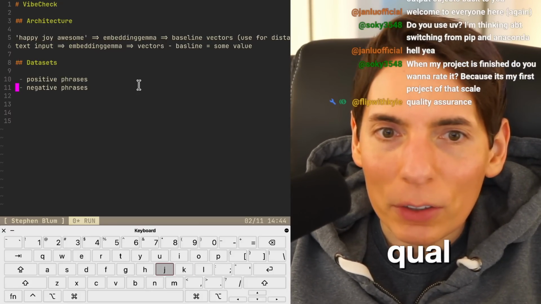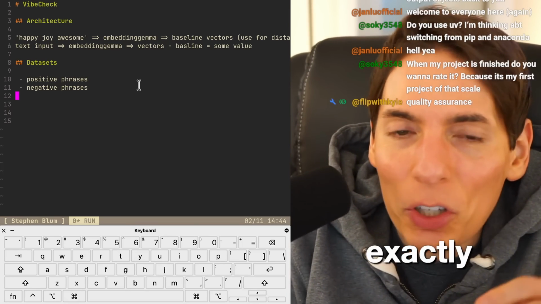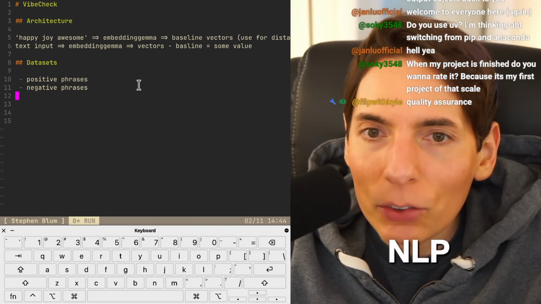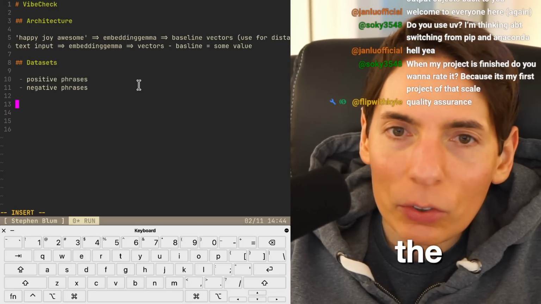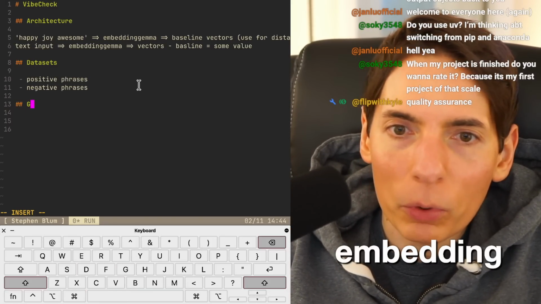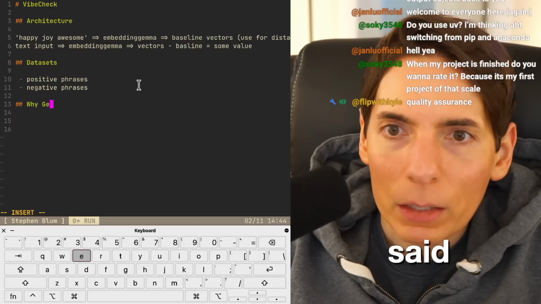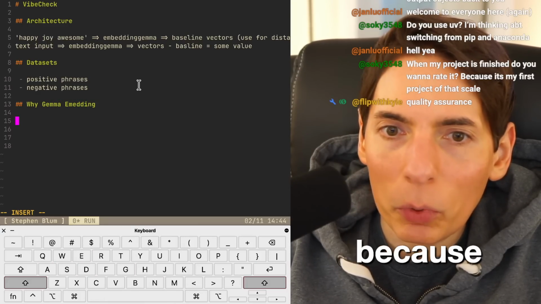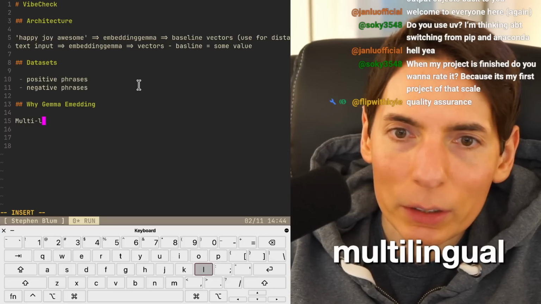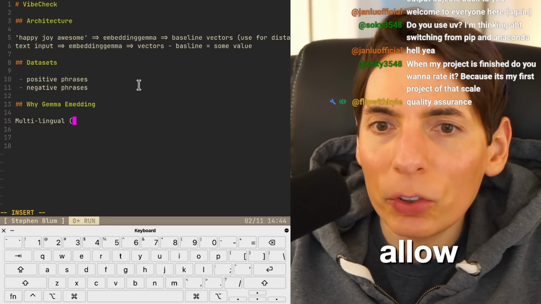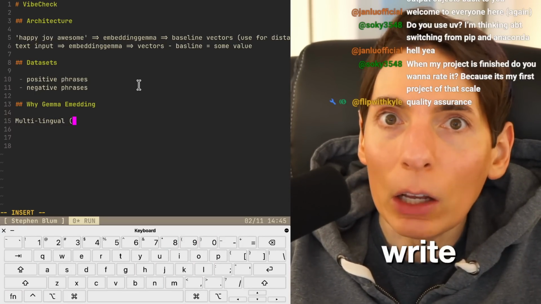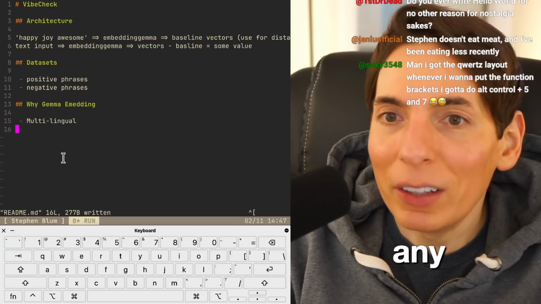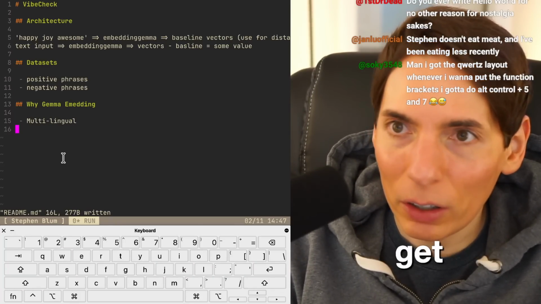Count quality assurance. That's exactly quality assurance. Obviously you could use NLP for this. One of the bonuses of using the Gemma embedding. So we said why Gemma embedding, because it's multilingual, which allows us to write everything in English, and it should work perfectly. So that's it. I don't think we have to go any further on this. This is really simple. We can immediately get started on this.